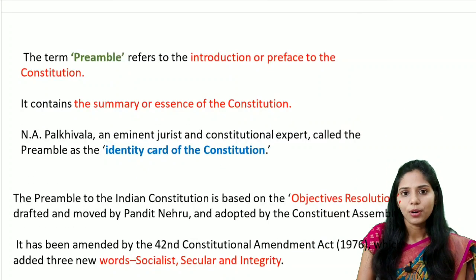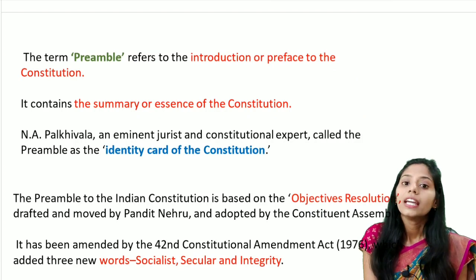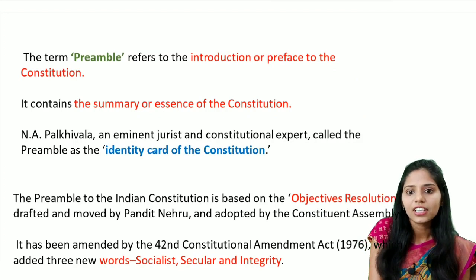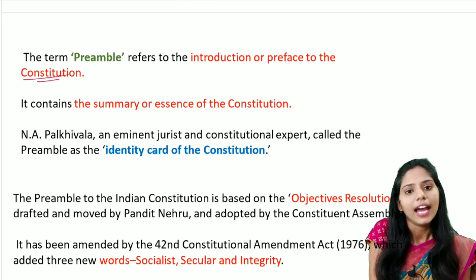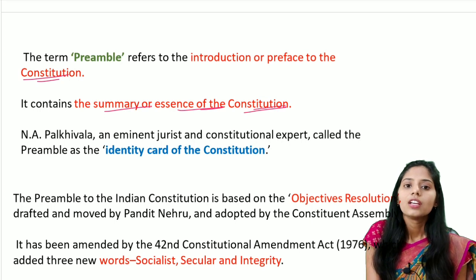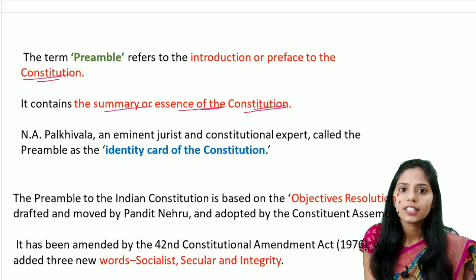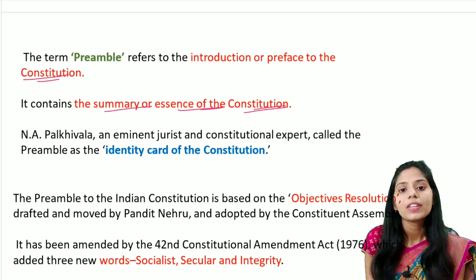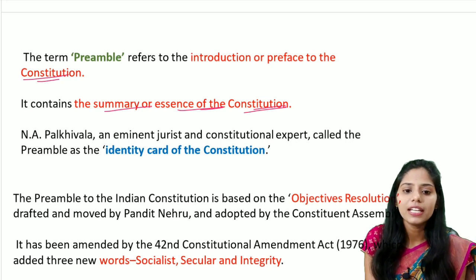The first important thing, the term preamble, mainly refers to the introduction or the preface of the Constitution, and it contains a summary or the essence of the Constitution. One famous jurist, N.A. Palkhivala, said that the preamble is the identity card of the Constitution.